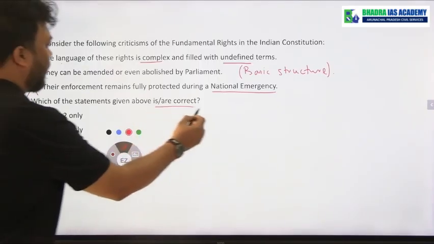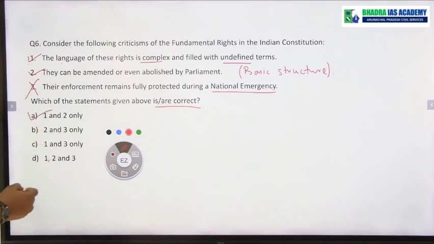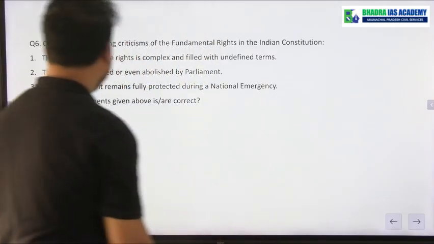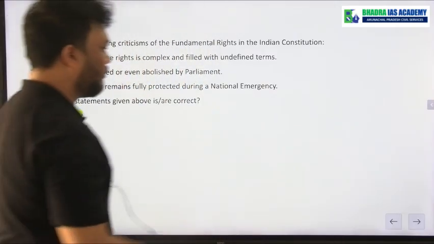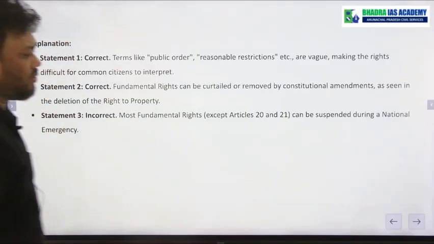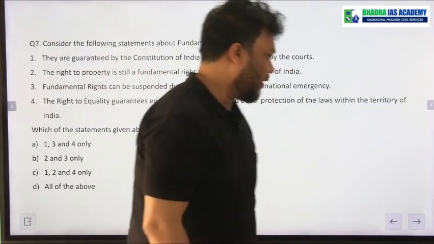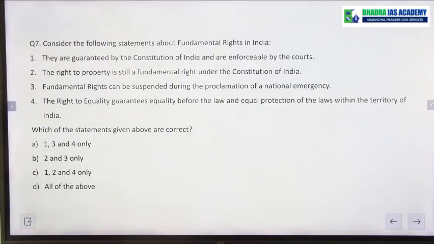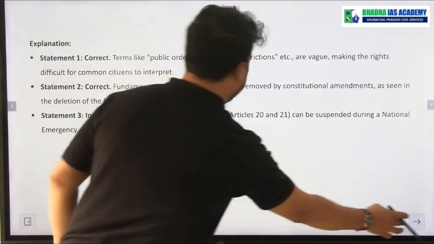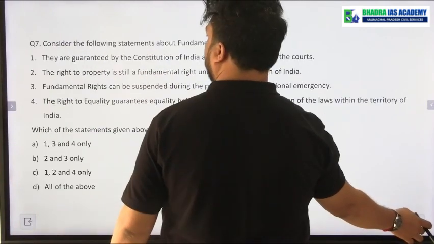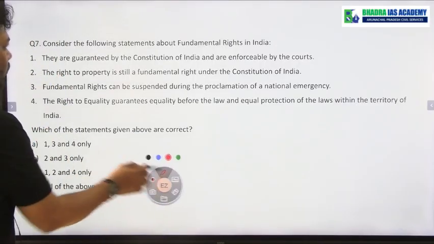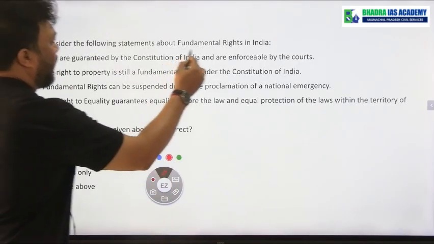So which of the statements are correct? So it is ultimately 1 and 2 only. Okay. So this is a detailed explanation. Okay, you can download and read from here. Let's come to question number 7. Question number 7, it talks about, okay. Question number 7, it is about fundamental rights.